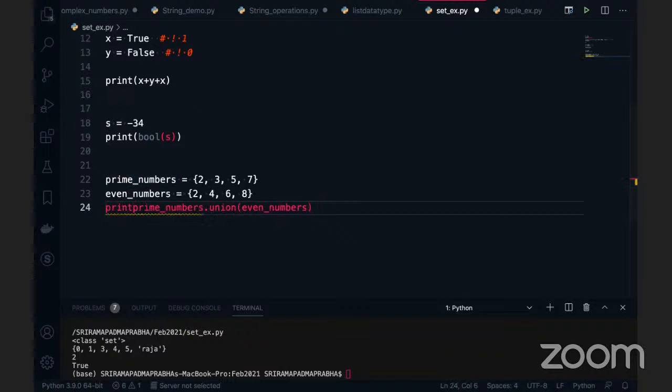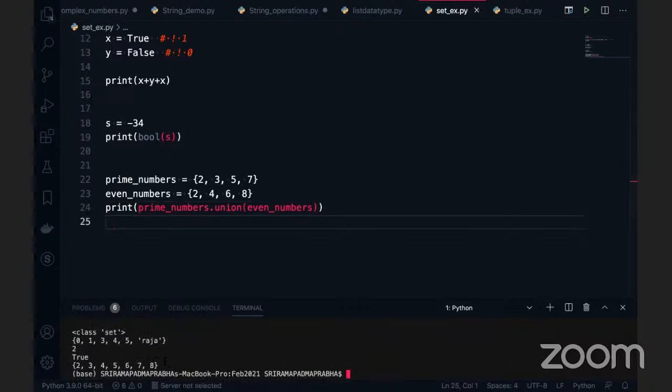I'm using the print statement now. The print of prime numbers dot union of even numbers. If I execute this, you see 2, 3, 4, 5, 6, 7, 8 is the union. Is it correct or not? This is wrong, right? So when you're applying set operations, don't try to print directly. First you apply the operation, then you can go and use the print operation.